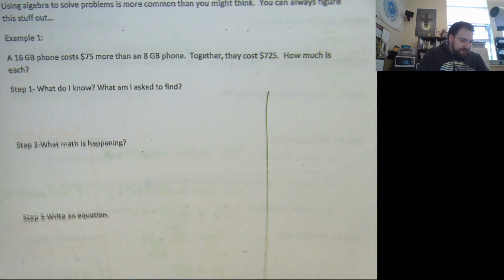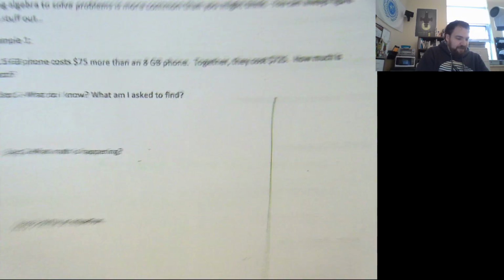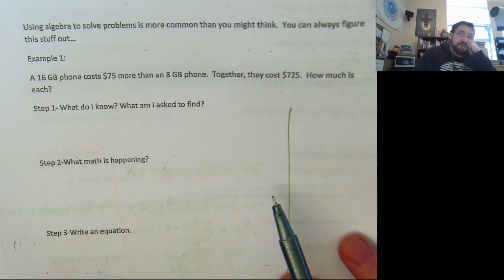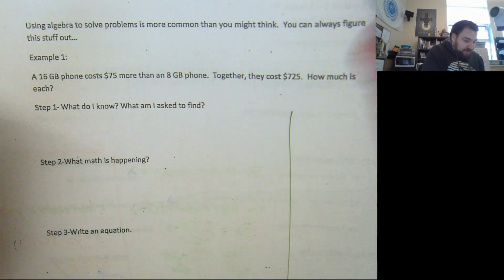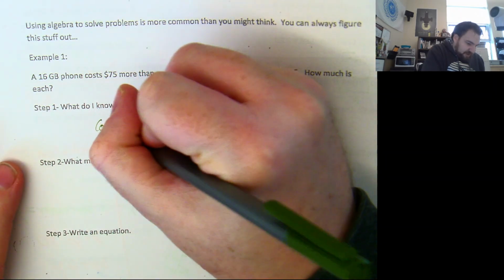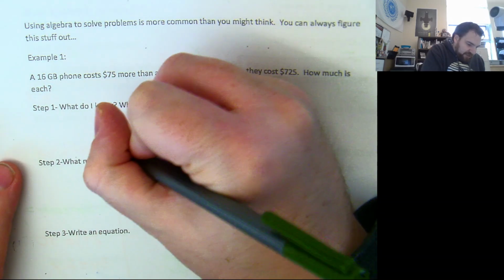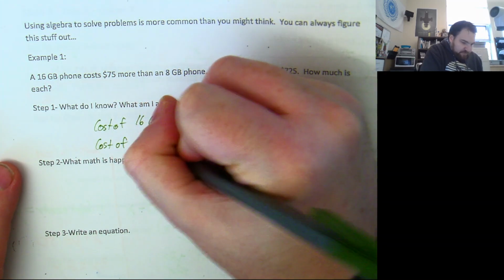The same set of steps that we did before. We want to identify a variable, express the unknowns, and complete the equation. So, what are we trying to find? We want to find two things. We want to find the cost of a 16 gig phone and the cost of an 8 gig phone.